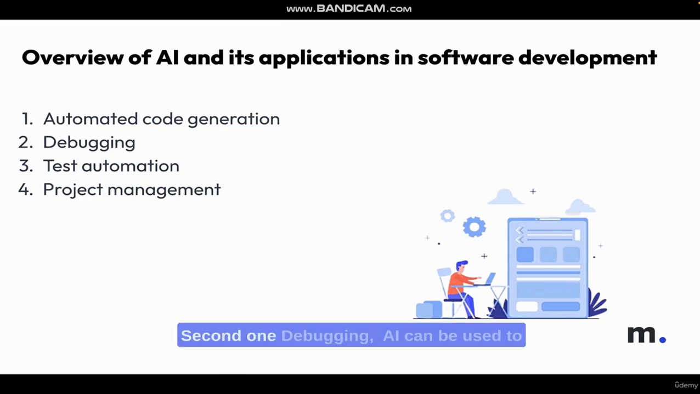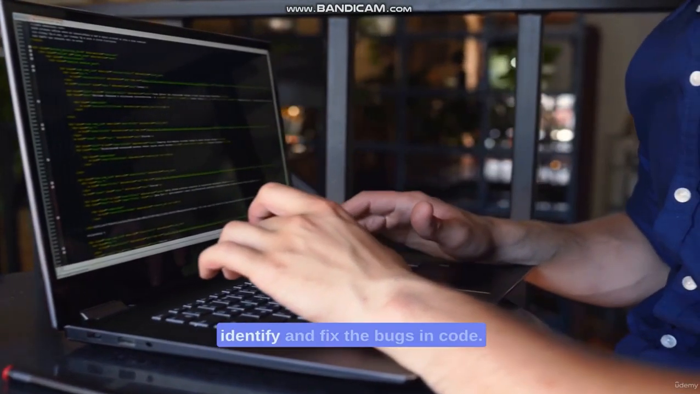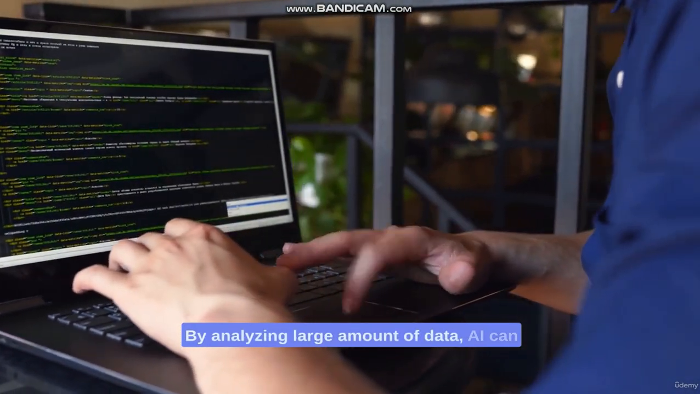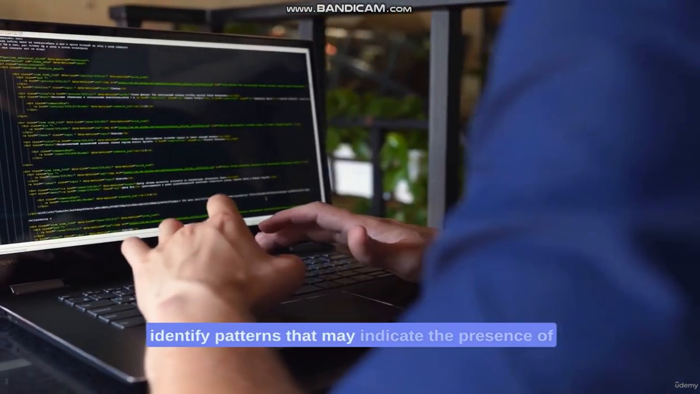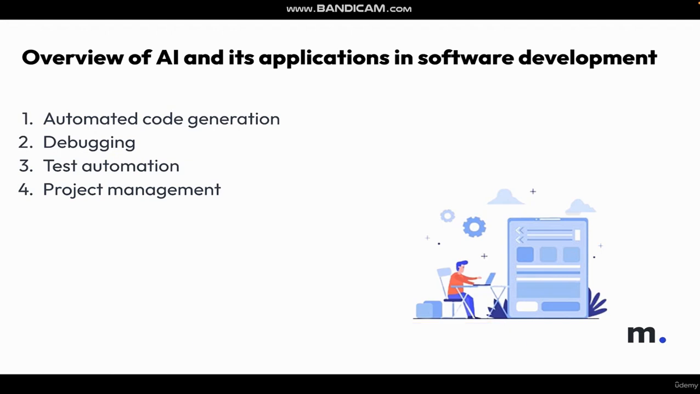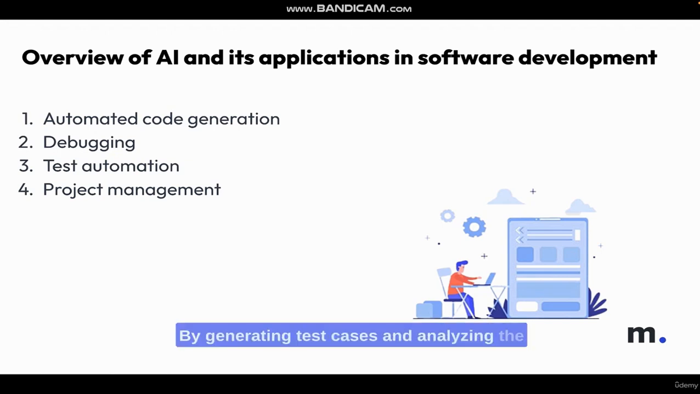Second one, debugging. AI can be used to identify and fix bugs in code. By analyzing large amounts of data, AI can identify patterns that may indicate the presence of a bug and suggest potential fixes. Test automation. AI can be used to automate the process of testing code. By generating test cases and analyzing the results, AI can help ensure the code is reliable and performs as expected.